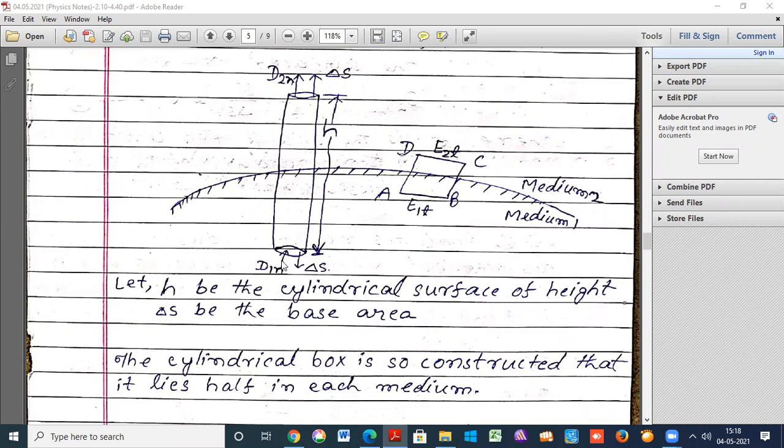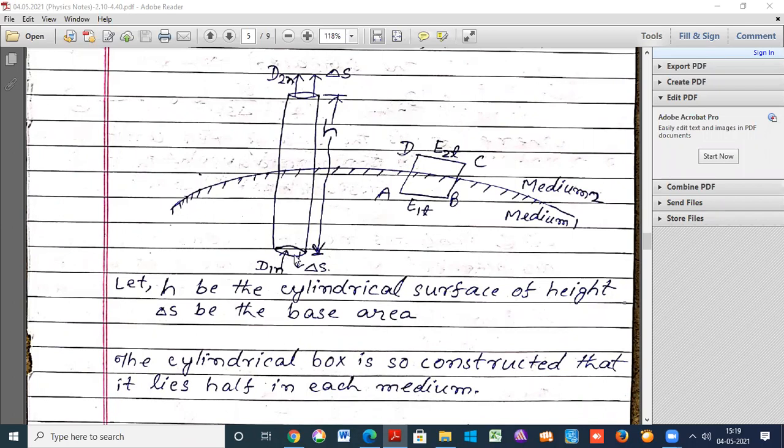D1n is an inward normal, and its direction is from the lower part to the upper part.